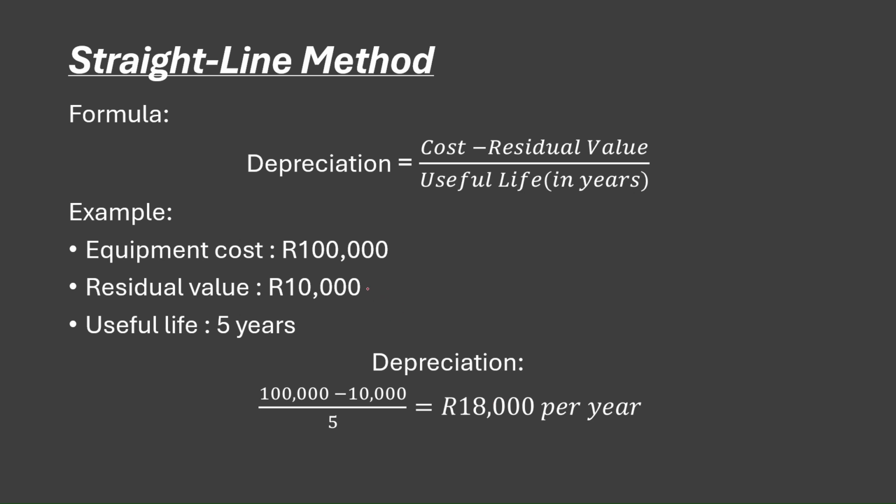So with this one, if you can see carefully, we were dealing with it when you were given a residual value. Now let's look at it as if it's not going to have a residual value. In other words, what he's saying is that after that useful life, it's going to have a value of 0 rands. But in accounting, you cannot have a value of 0 rands. It needs to at least be 1 rand. So it cannot be zero, basically, or a negative value.